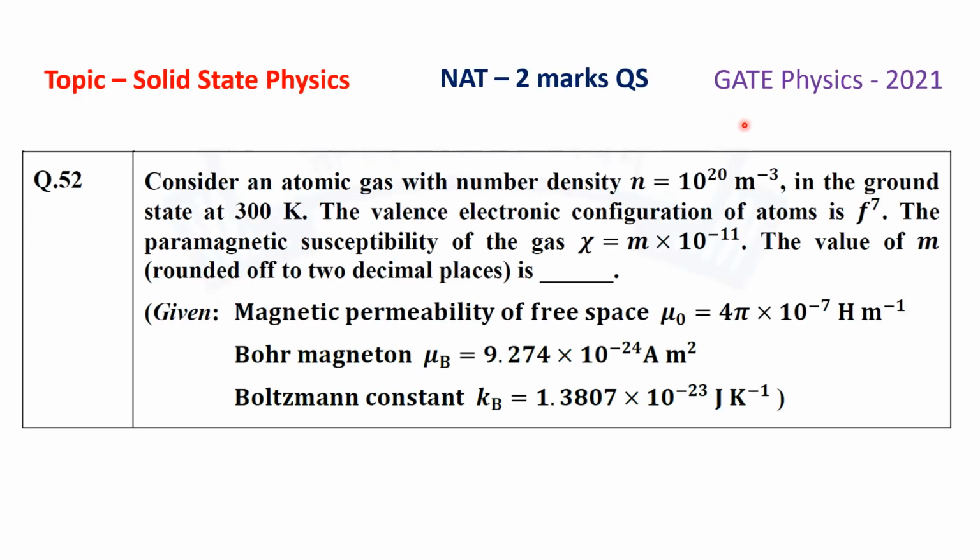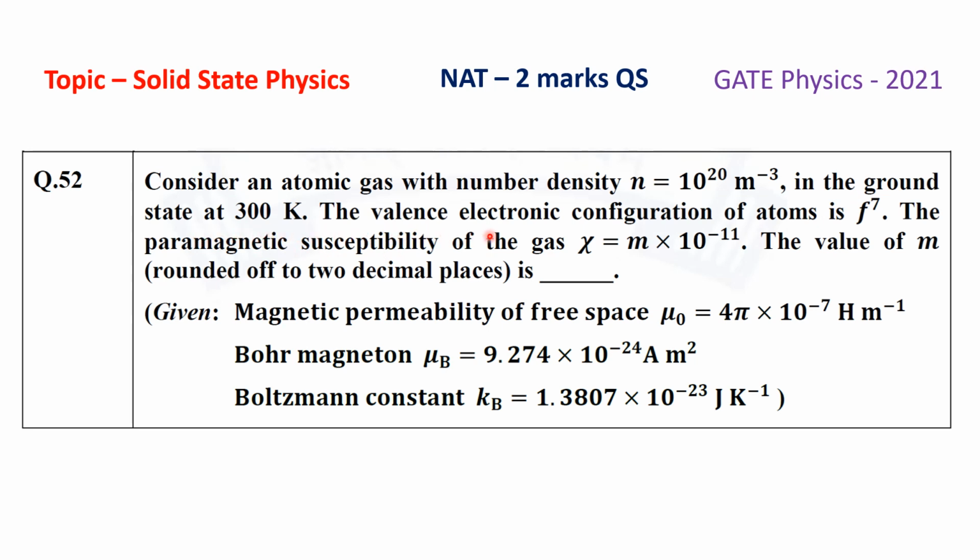This question is from the GATE Physics paper 2021. This is a numerical answer type, that is NAT, having 2 marks. The topic of the question is solid state physics. Specifically, this question is from the chapter Magnetic Properties of Material. The question is: consider an atomic gas with number density n equals to 10 to the power 20 per meter cube in the ground state of the atom at temperature 300 Kelvin.